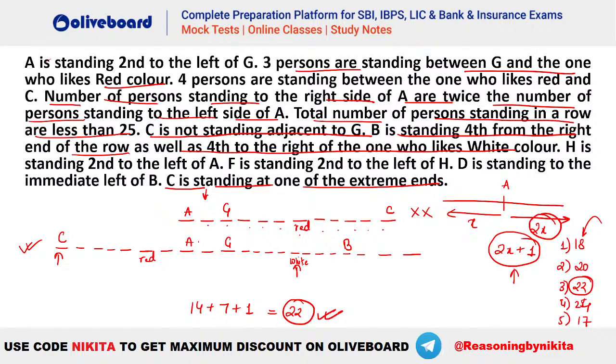Okay, this person here. Now H is standing second to the left of A. This will be H. F is standing second to the left of this one. So you can see H is standing second to the left of A. F is standing second to the left of H. So F will be this person. D is standing immediate left of B. So D will be this person. So this is the final arrangement that you guys should be getting.